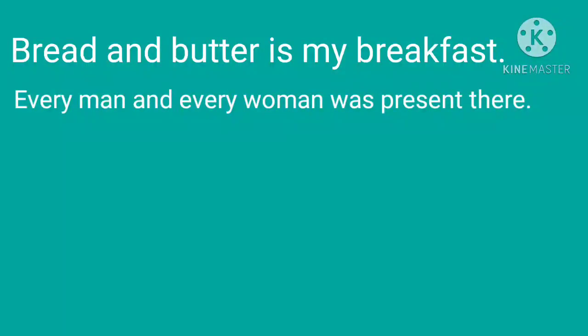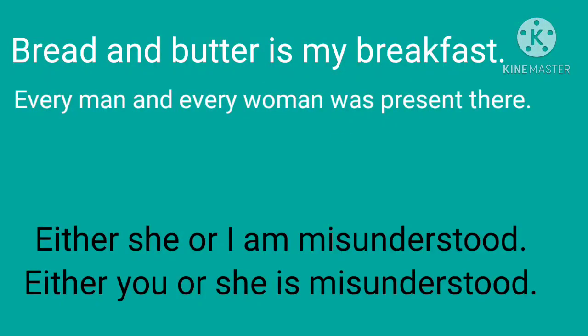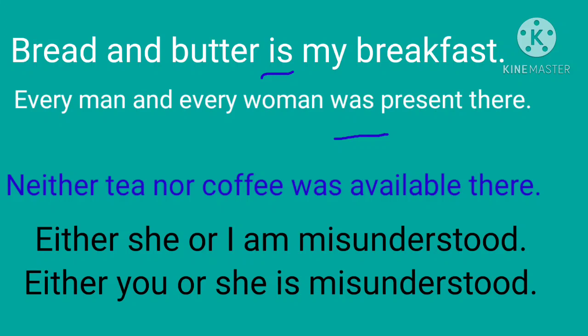Now the next rule is two or more singular subjects connected by and take a singular verb if they express one thought or idea, like bread and butter is my breakfast. Here bread and butter express one idea, one thought. That's why we have used the singular verb is.